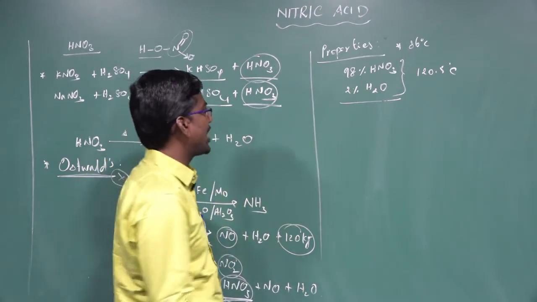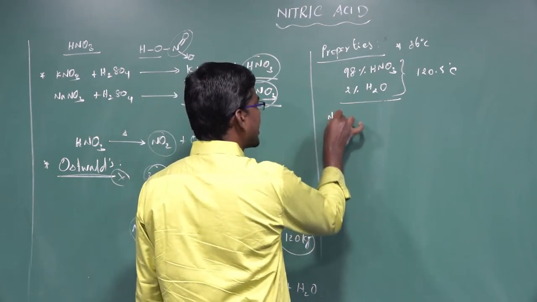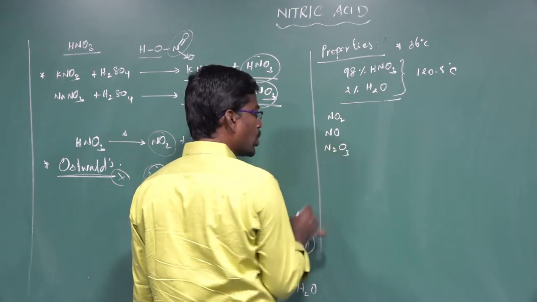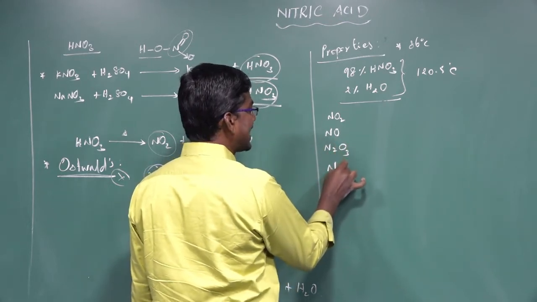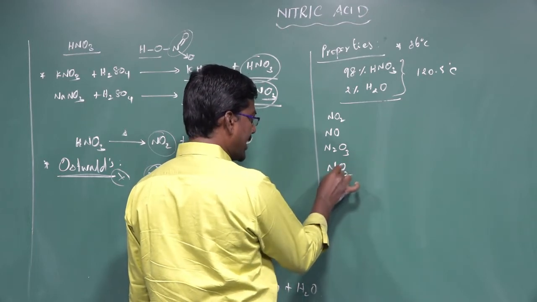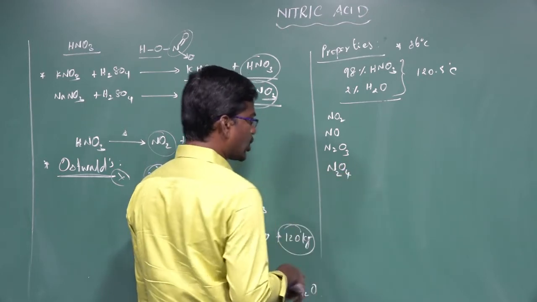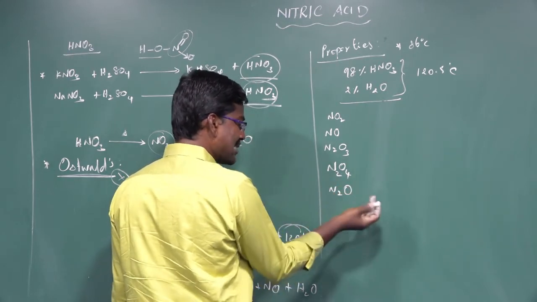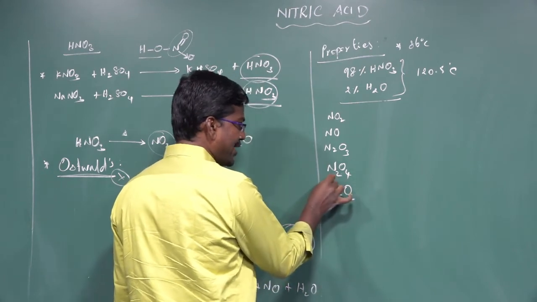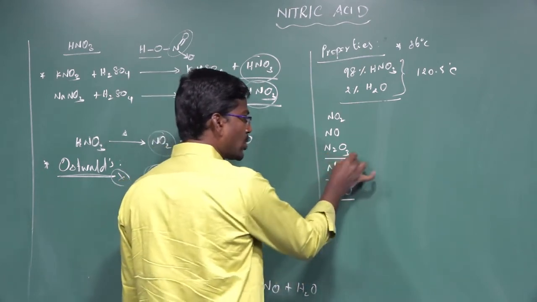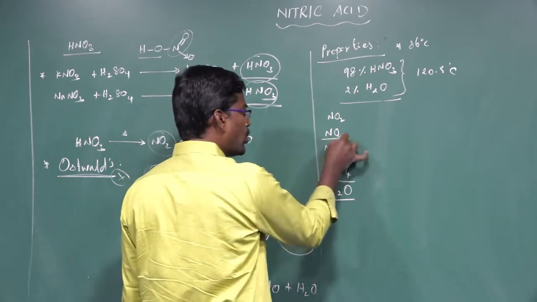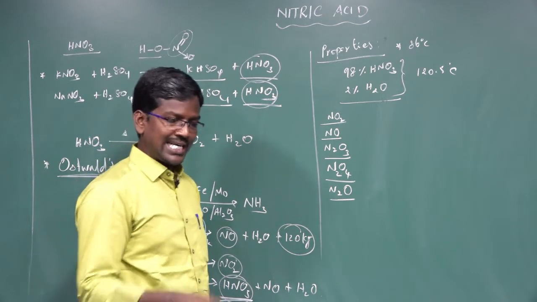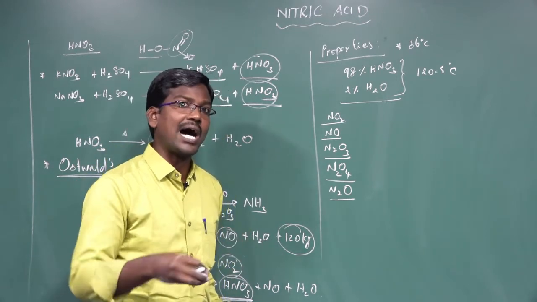What is the meaning of oxides of nitrogen? They are nitrogen dioxide NO2, nitric oxide NO, nitrogen sesquioxide N2O3, nitrogen tetroxide N2O4, and nitrous oxide N2O. So N2O4, N2O3, NO, and NO2 are oxides of nitrogen, and nitric acid contains oxides of nitrogen.